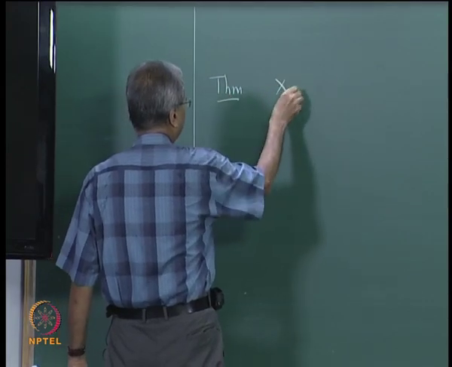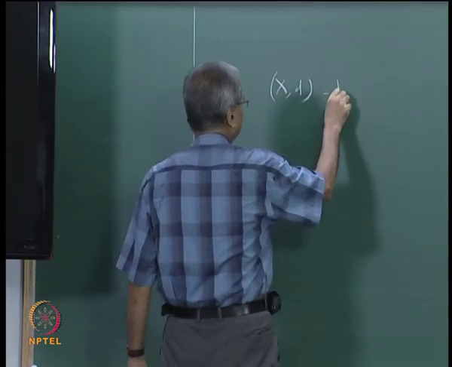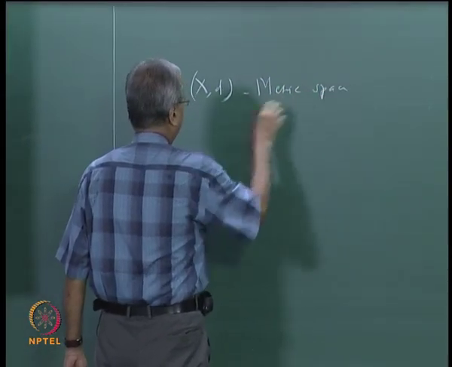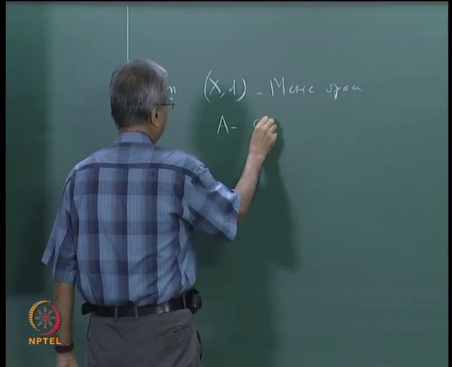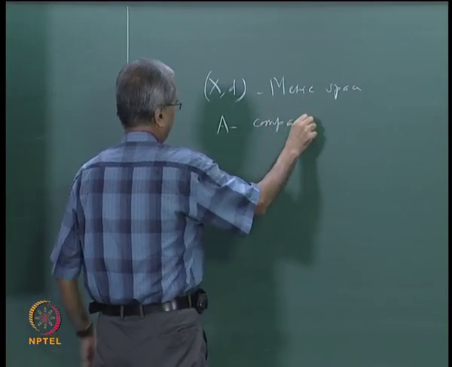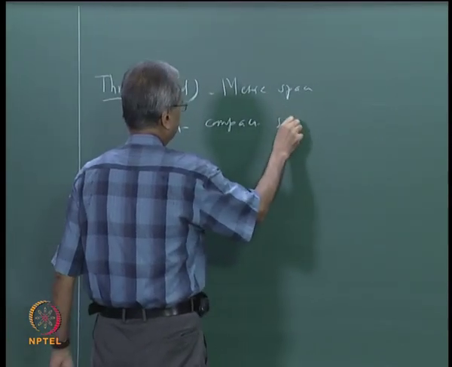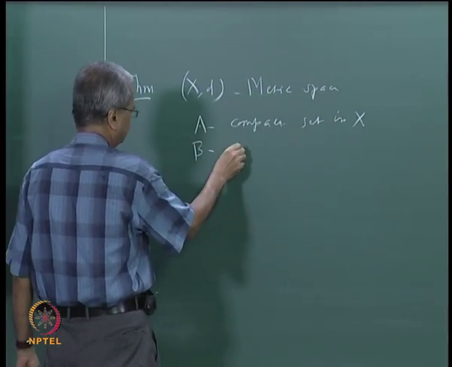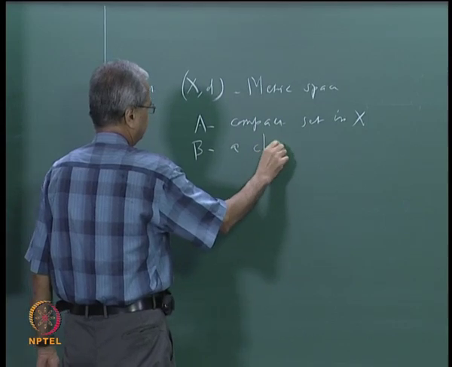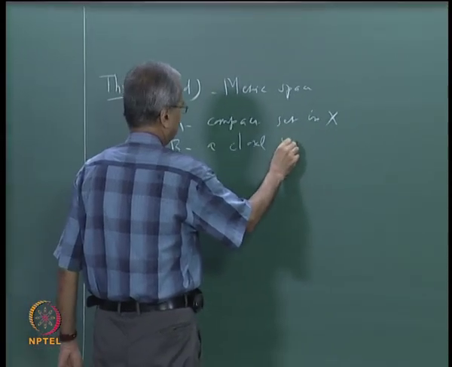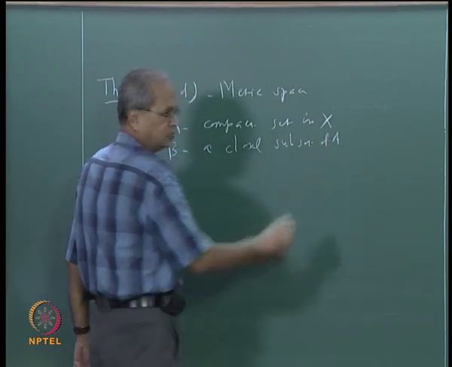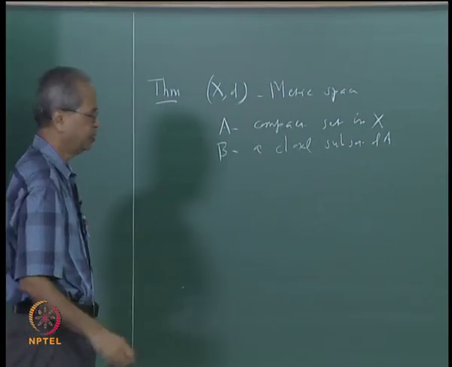Suppose (X, d) is a metric space and A is a compact set in X, and B is a closed subset of A. Then B is compact.